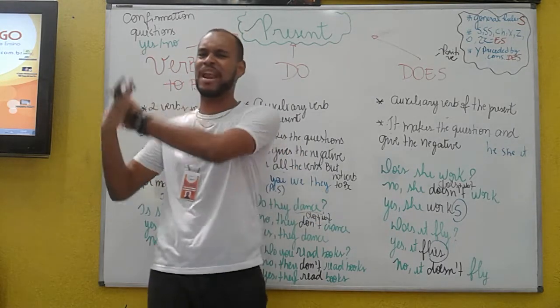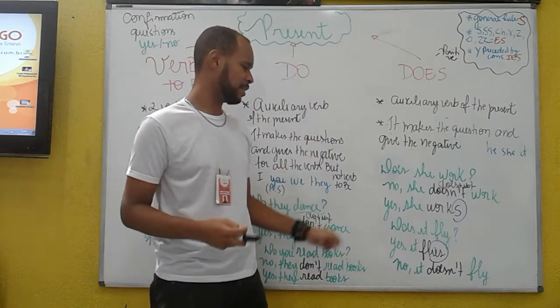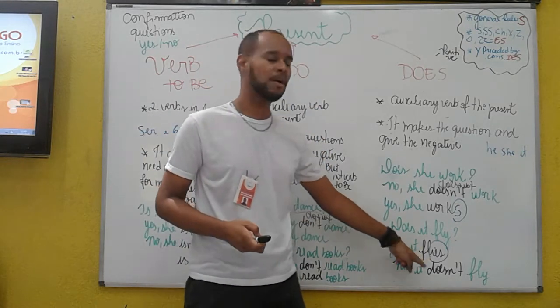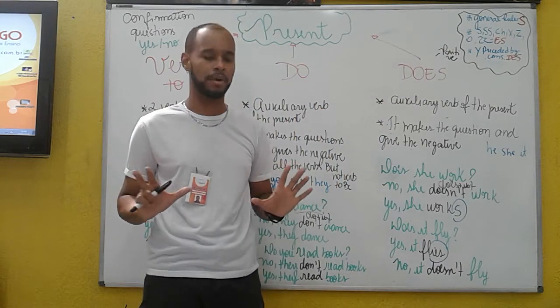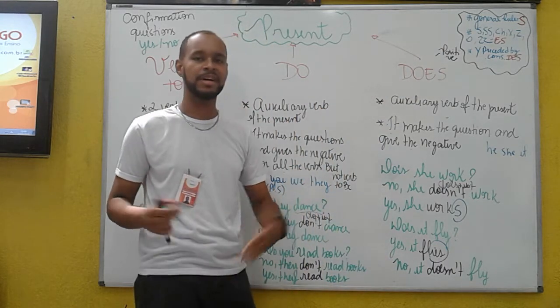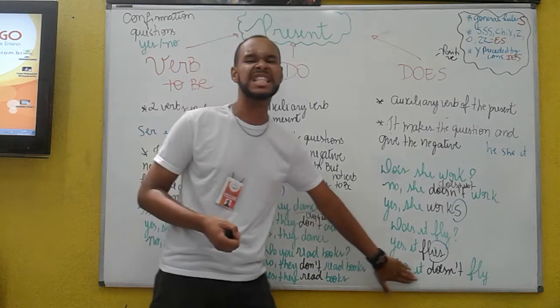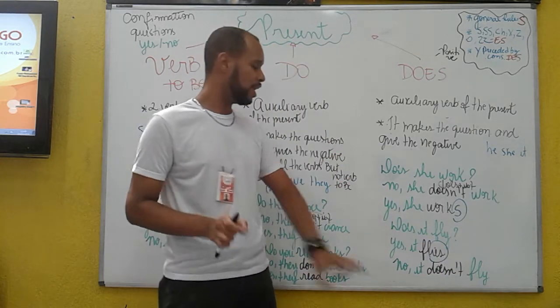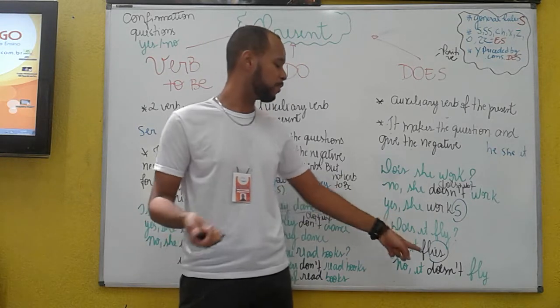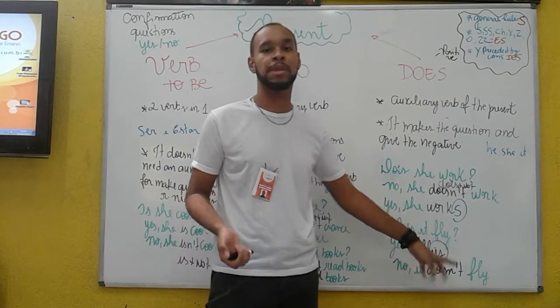Okay, does it fly? Like that? Yes, it flies. Why does it fly? Because of the rules that I'll explain better. Okay? And for the negative I can say, no, it doesn't fly. Does plus not.